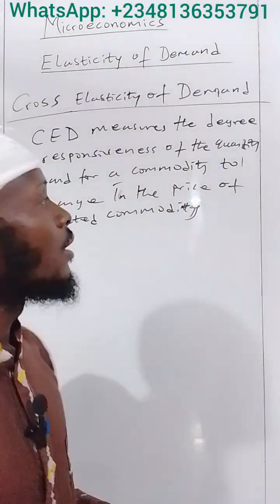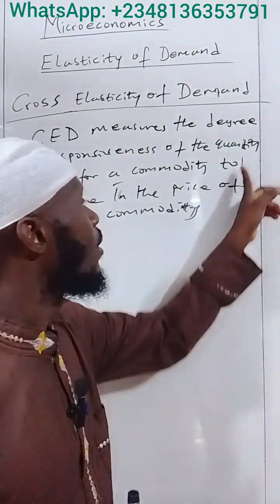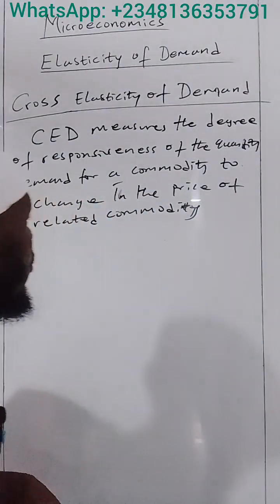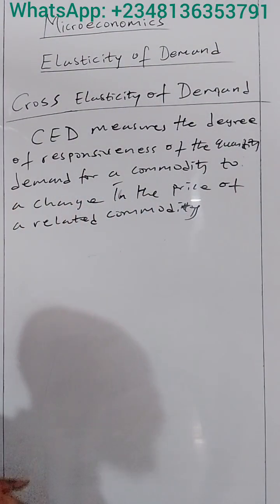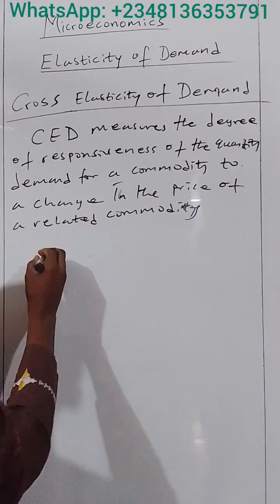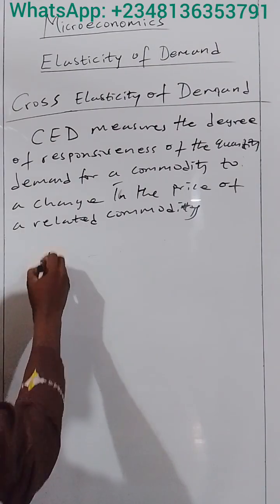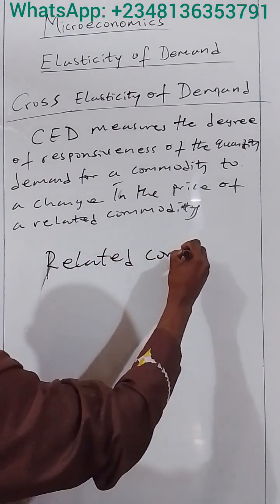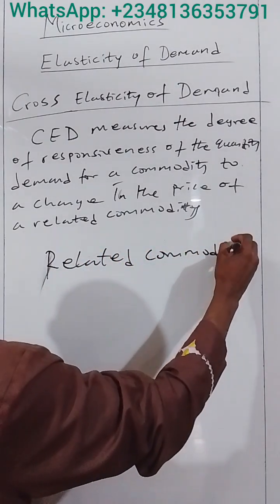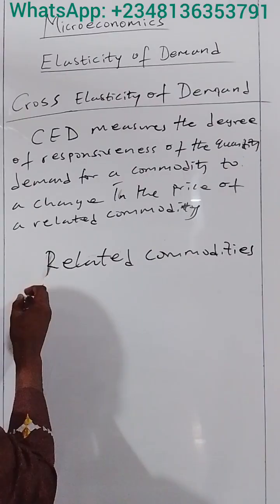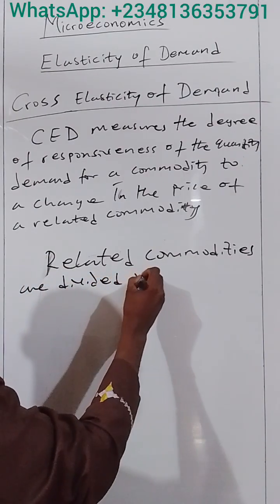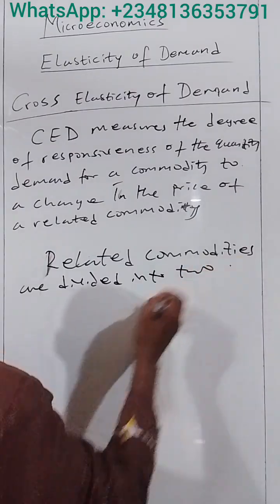So the related commodity can be a complementary good or a competitive good, or what is also known as substitute. When we talk about related commodities, commodities are divided into two.